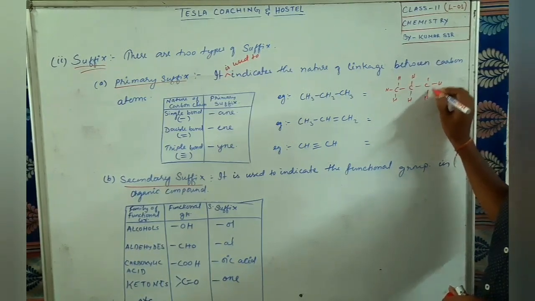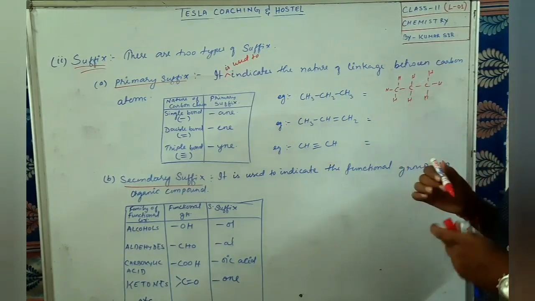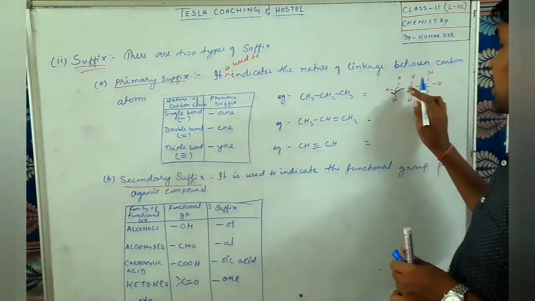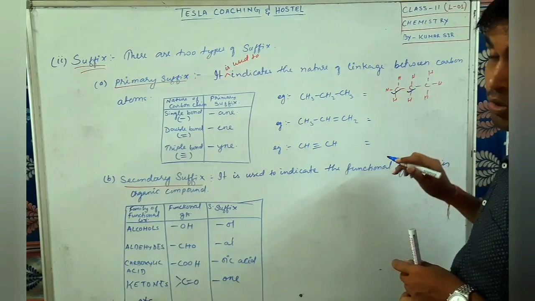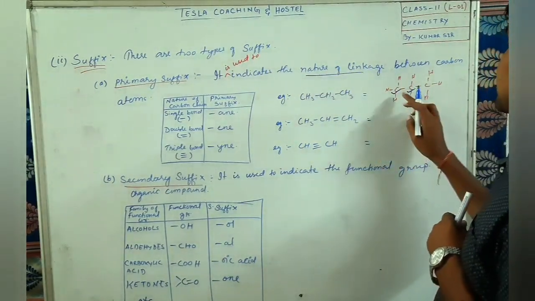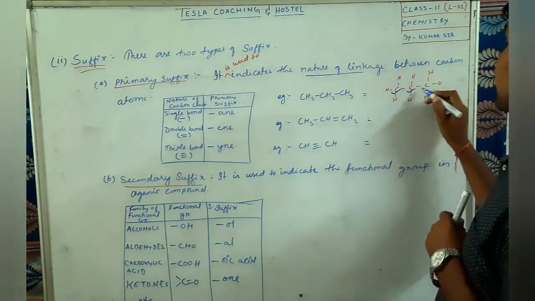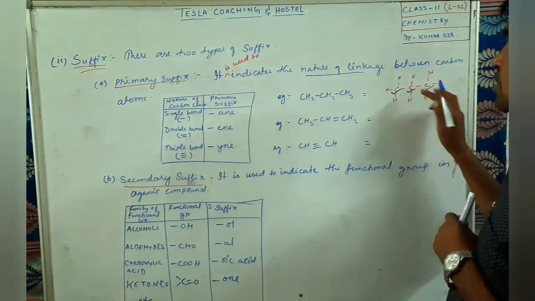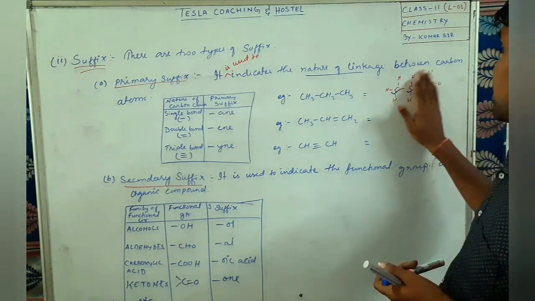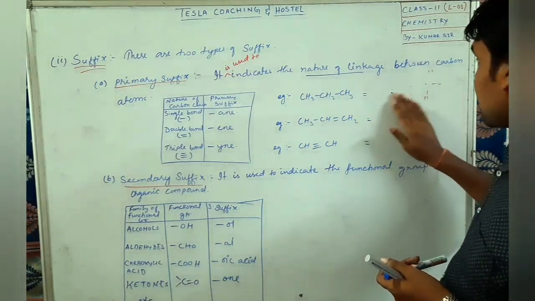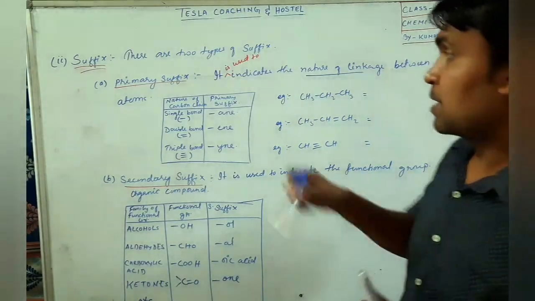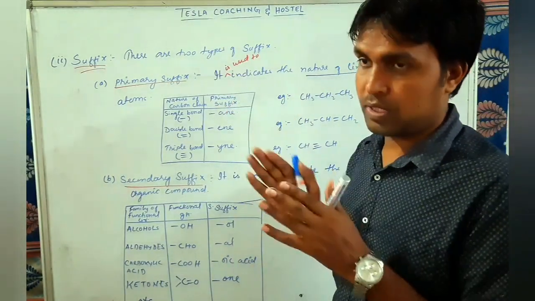So these hydrogens I have drawn it like this. Now you see these carbons, this carbon, they are linked through what? Single bond or not? This is called the nature of linkage. Here it is a single bond. Here this carbon and this carbon are also linked through a single bond. So the nature of linkage here is a single bond. On the basis of the linkage, we are giving the name. Primary suffixes are used to name those linkages.